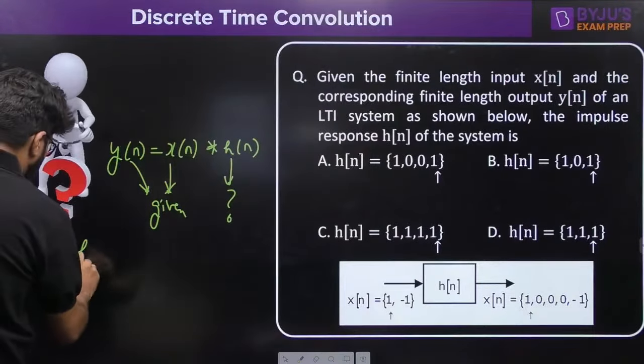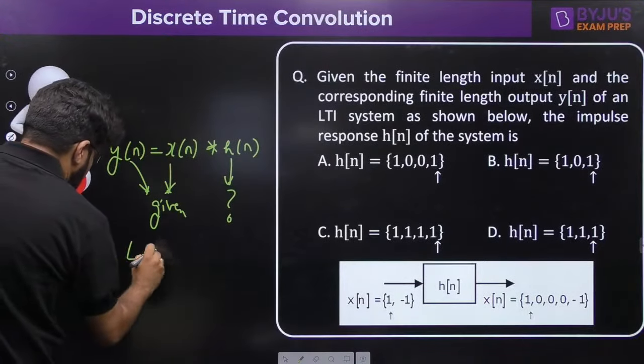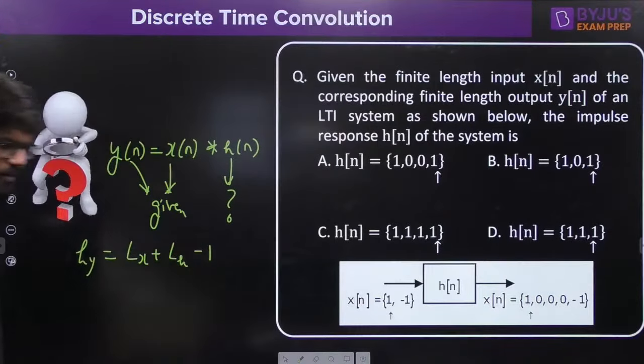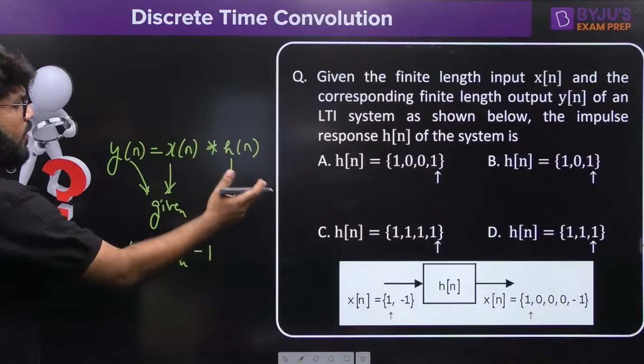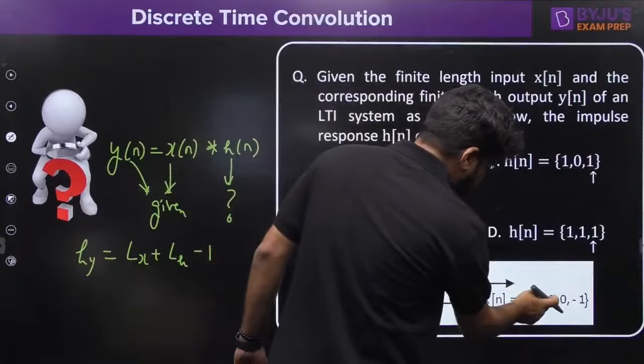The length of the output y is equal to the length of the input x plus the length of h minus 1. Now, what is the length of the output y? The length of the output y is given: 1, 2, 3, 4, 5.